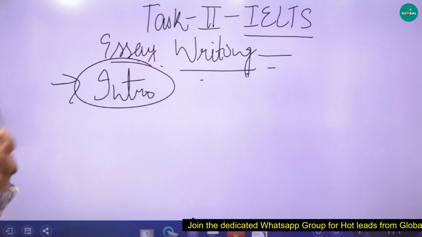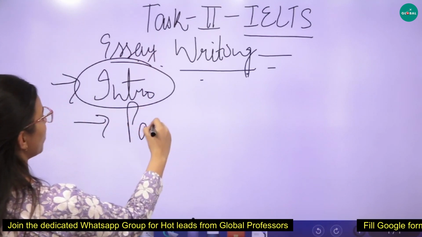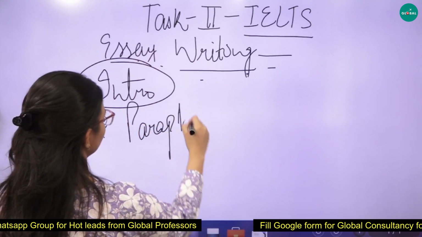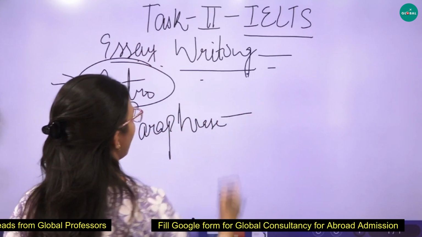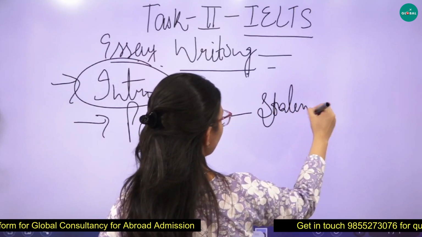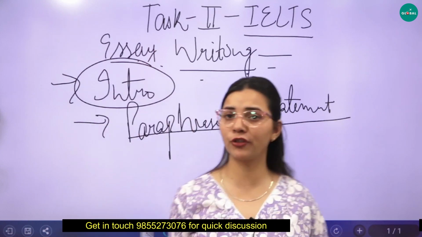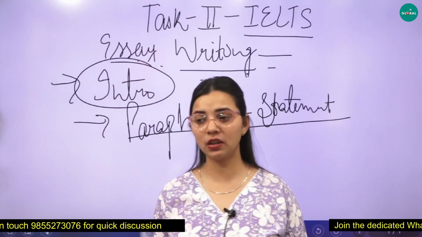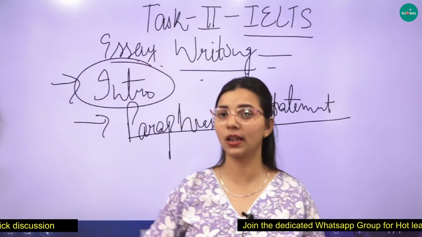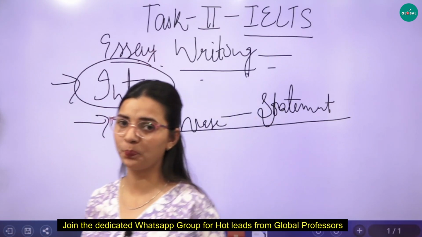So introduction में आपको क्या लिखना होता है? Basically you need to paraphrase the question. Paraphrase the statement, जो भी आपको question given है, you need to write in your own language. उसको paraphrase करो, उसको अपनी language में लिखो, उसको simpler form में लिखो basically, so that you can tell the examiner what you're going to write. ठीक है?